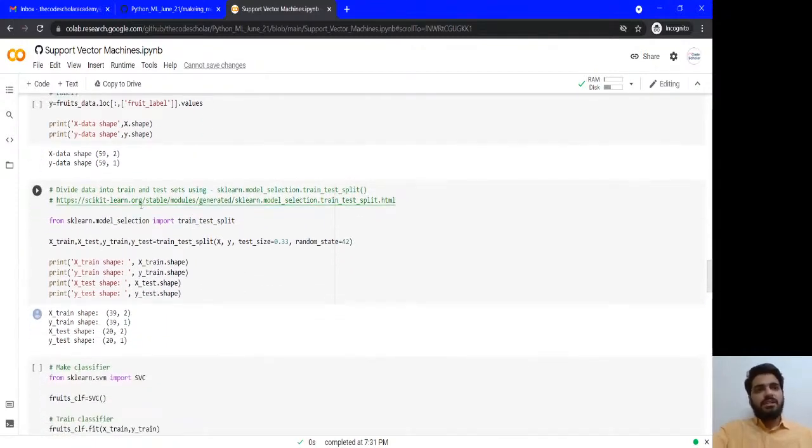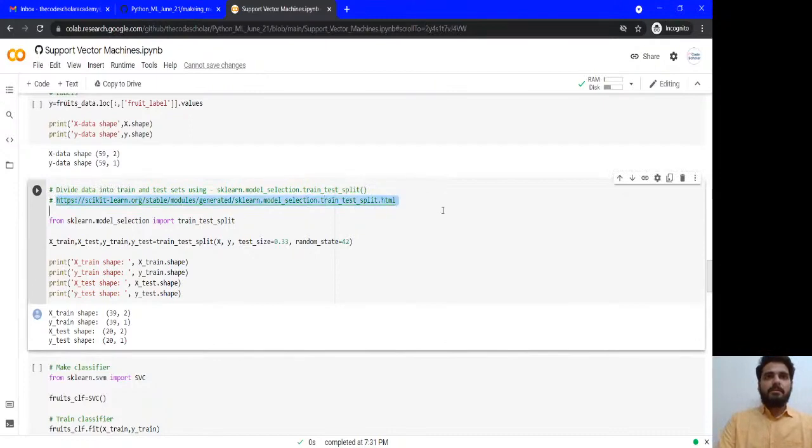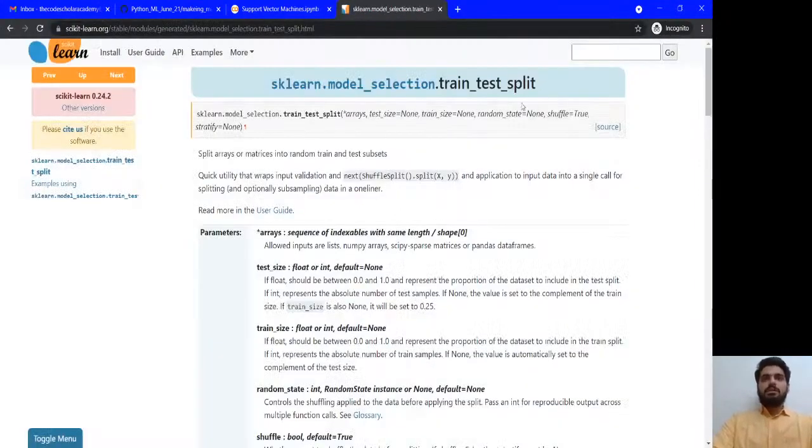So model selection, we are calling this train test split. What does this do? It will split the data set, which is 58 records. It is going to split the data set into training and testing. I have shared the link over here. What is training and testing do? You can actually click on the link and read more on the browser, or you can directly copy here, paste in the browser. So what does the train test split do? You can read about the theory over here.